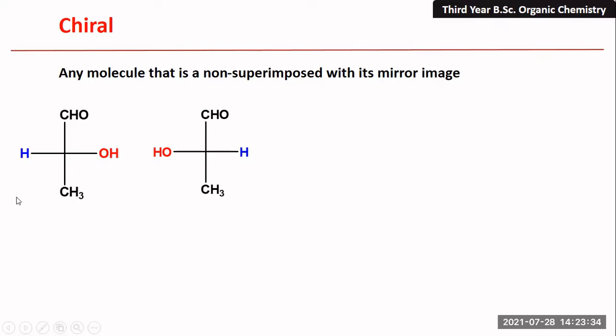So what is meant by non-superimposable? Suppose this is a molecule and this one is its mirror image, right? Now when we try to place this mirror image on this molecule, you can see that this particular hydroxyl group is over the hydrogen. So there is no same group. That means if it were a hydroxyl group rather than this hydrogen, then this could be superimposed. Similarly here, this hydrogen is over the hydroxyl group. So that means this is not superimposable. This is a non-superimposable mirror image.